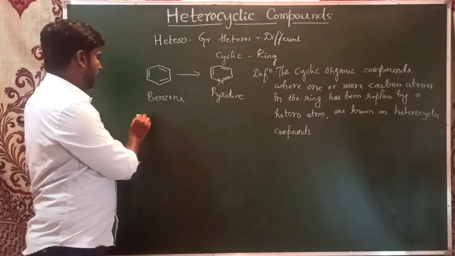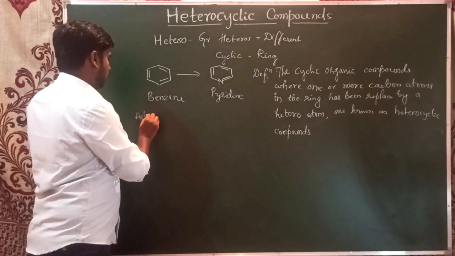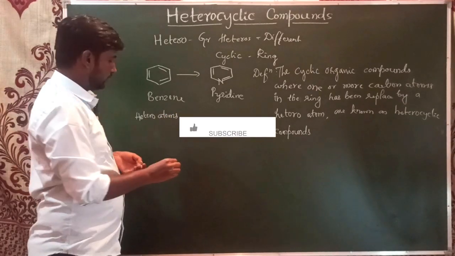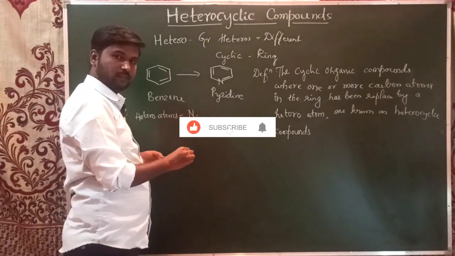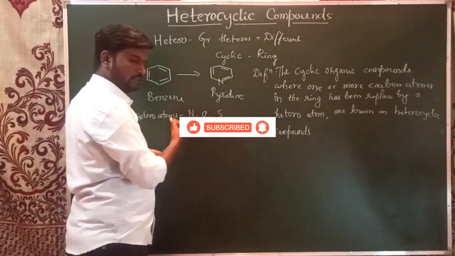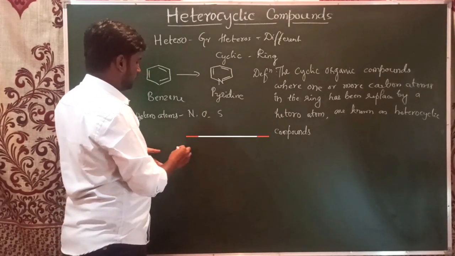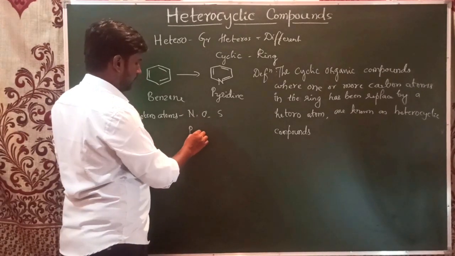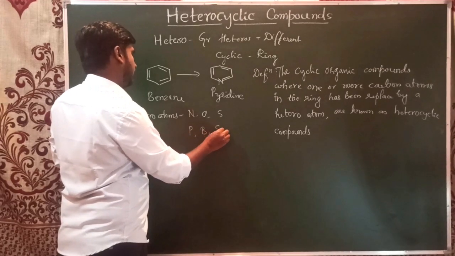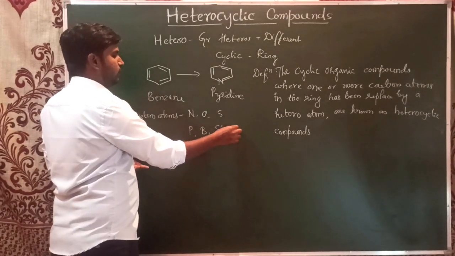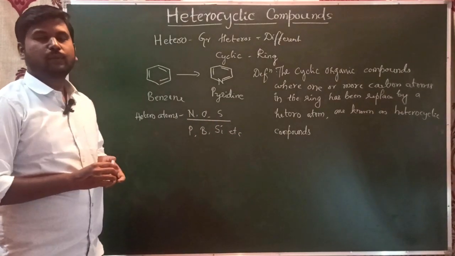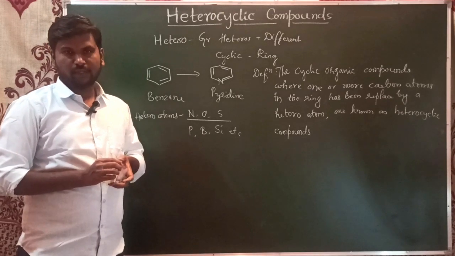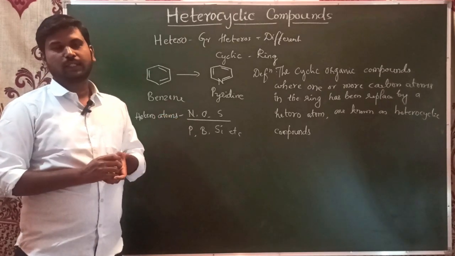The most common heteroatoms we find in heterocyclic compounds are nitrogen, oxygen, sulfur. And in a few compounds we can also see phosphorus, boron, silicon, etc. These three are very important. We are going to discuss the heterocyclic compounds containing nitrogen, oxygen, sulfur in this chapter.